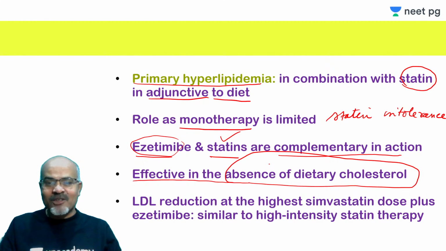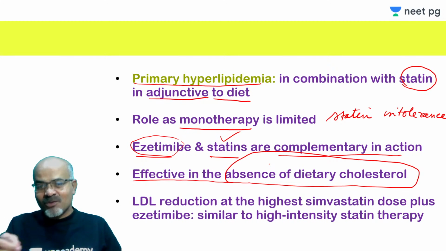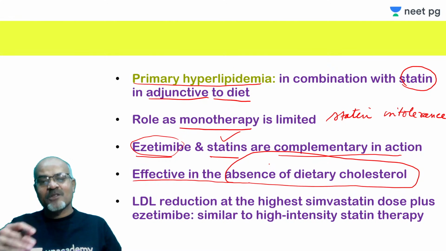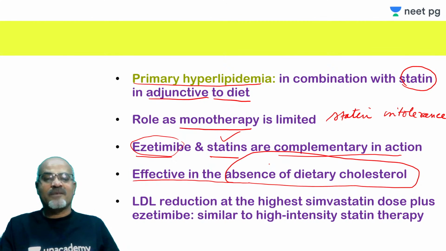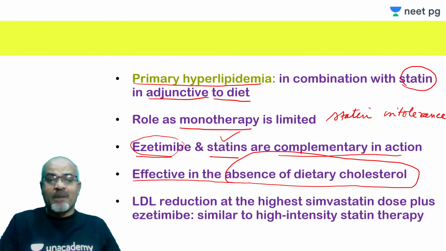They all contain cholesterol. So this ezetimibe may inhibit the reabsorption of the bile acids also. So this will lead to increased excretion of bile acid. So even if dietary cholesterol is zero, this particular drug has activity because of enhanced loss of bile acids in the feces.